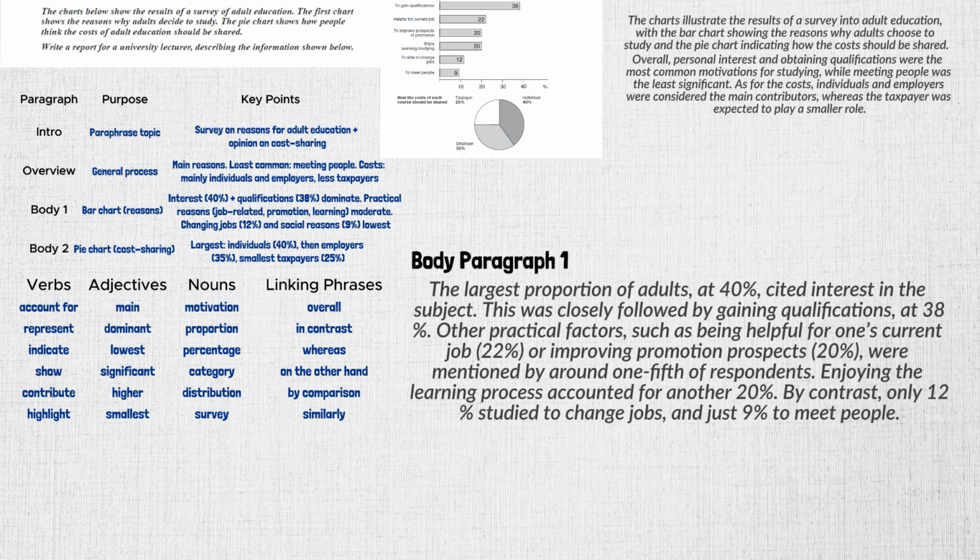Enjoying the learning process accounted for another 20%. By contrast, only 12% study to change jobs, and just 9% to meet people. Notice the academic vocabulary: largest proportion, closely followed by, accounted for, by contrast. These make the writing formal and cohesive.